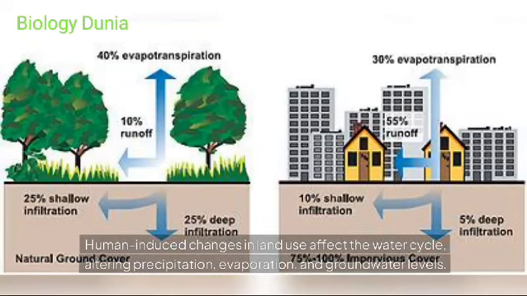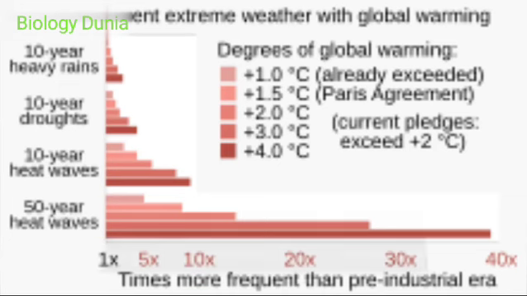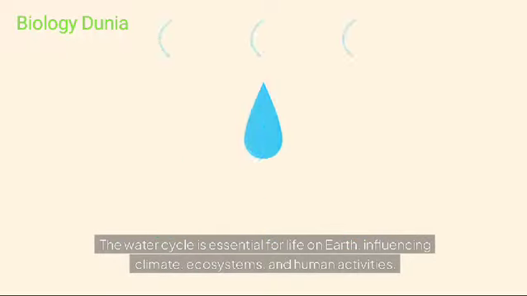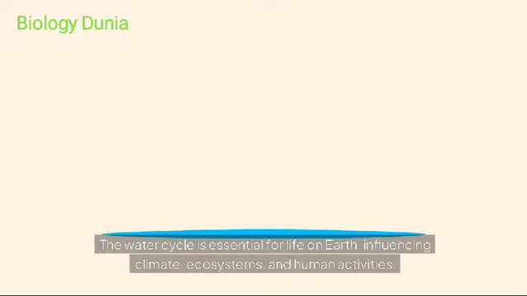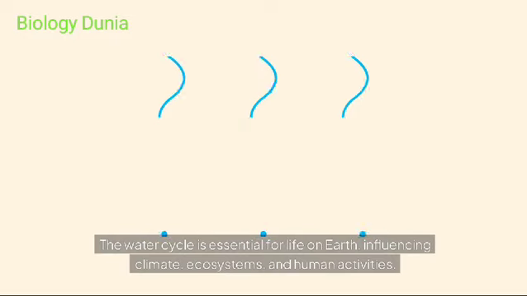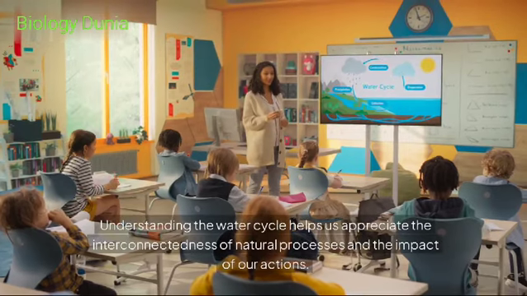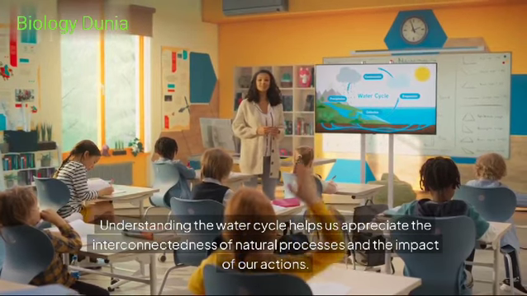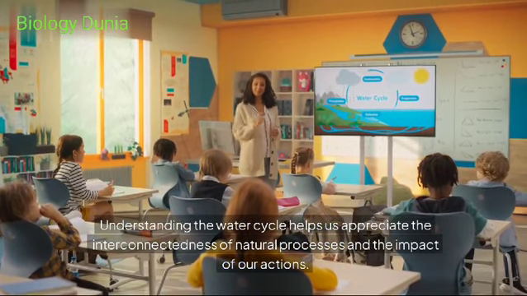Human-induced changes in land use affect the water cycle, altering precipitation, evaporation, and groundwater levels. Climate change leads to more intense and frequent extreme weather events, disrupting the water cycle. The water cycle is essential for life on Earth, influencing climate, ecosystems, and human activities. Understanding the water cycle helps us appreciate the interconnectedness of natural processes and the impact of our actions.